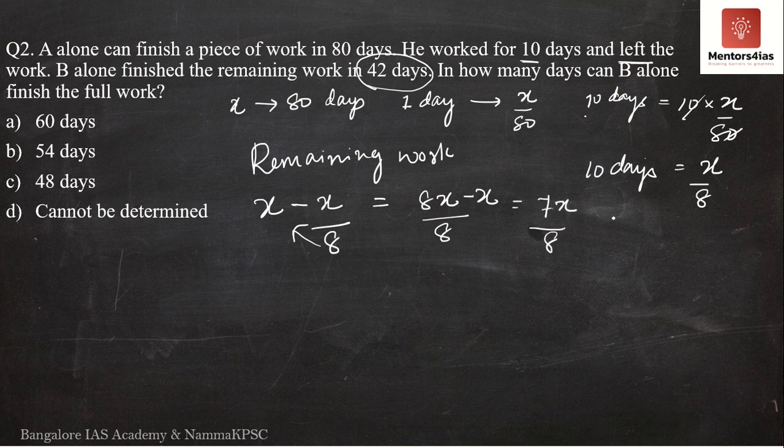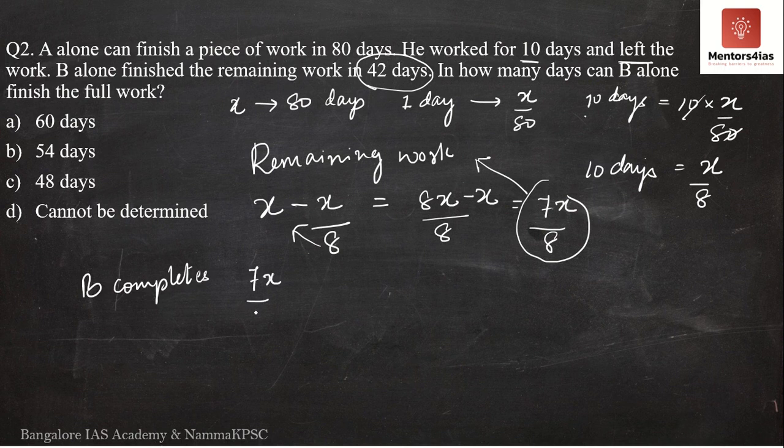So 7x by 8 is nothing but the remaining amount of work which B completes in 42 days. So B completes 7x by 8 amount of work in 42 days.